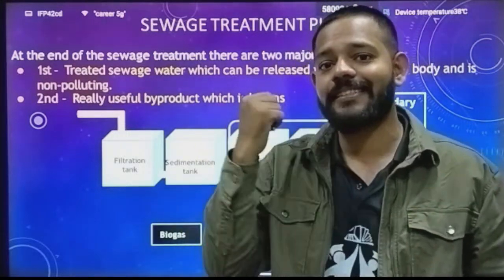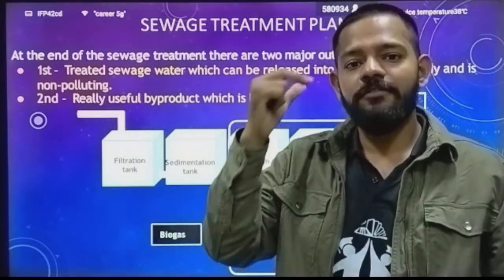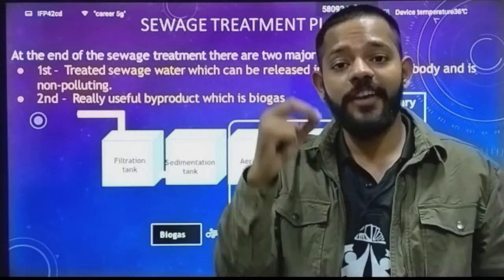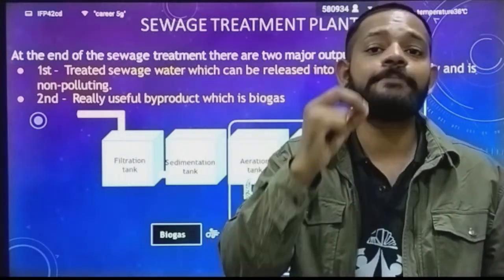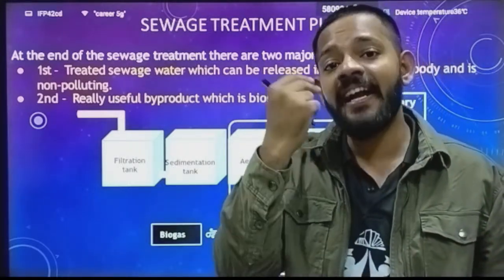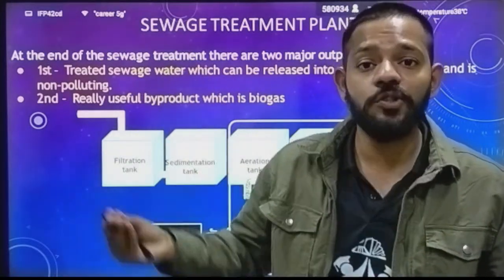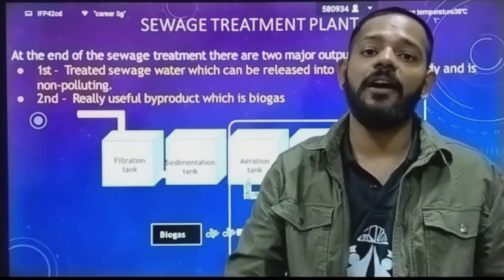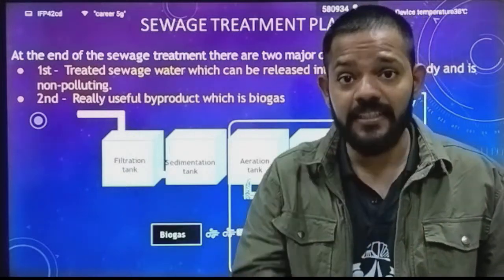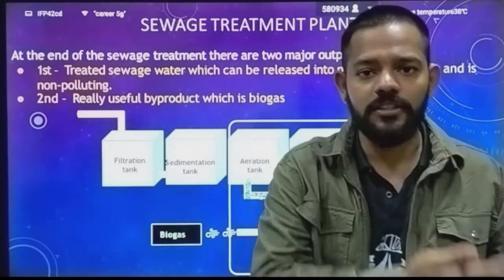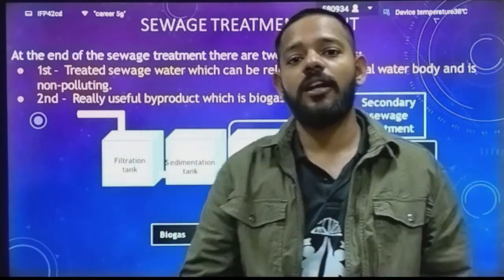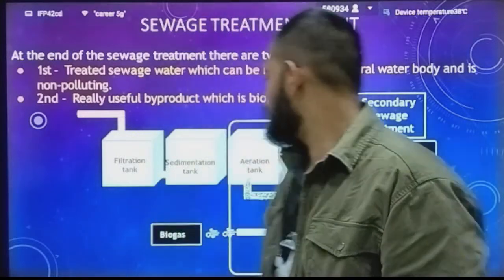Okay, as I said, this step is non-waste production. The waste which is produced inside this is used to produce biogas and biofertilizer. Even the waste is used by us, that is in the production of biogas and in the production of biofertilizers.